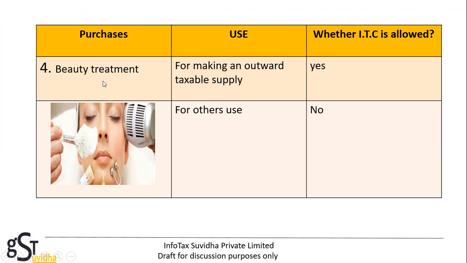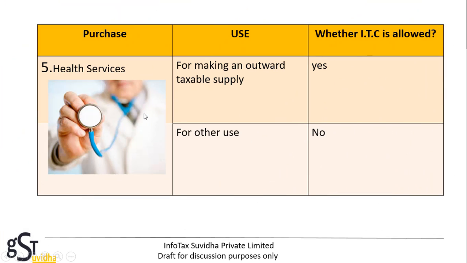If a person avails the service of beauty treatment for making an outward taxable supply, then yes, input tax credit is allowed, like a beauty parlor which uses it for making an outward taxable supply. If used for any other use, then no. For health services used for making an outward taxable supply, then yes, like hospitals and doctor clinics.